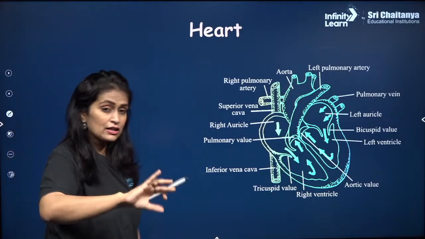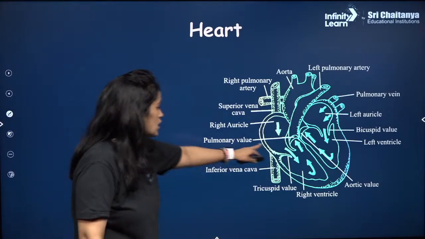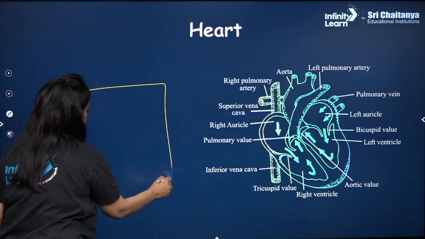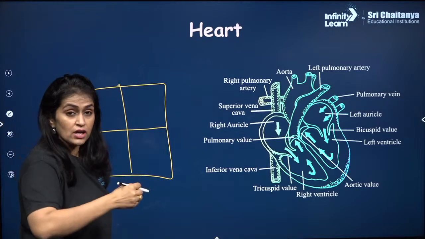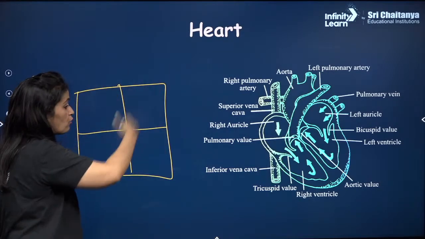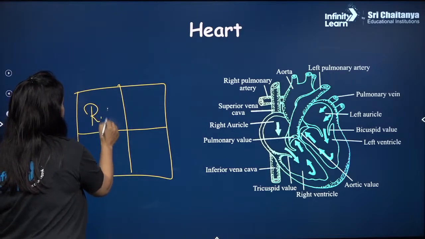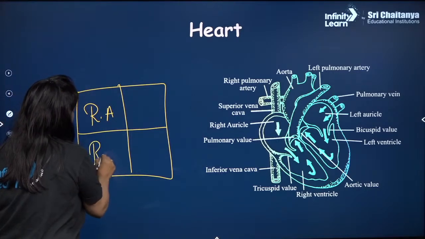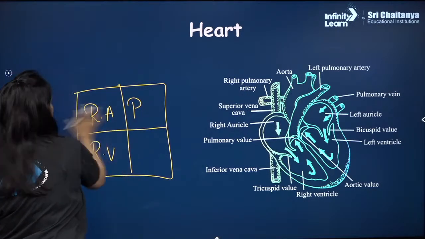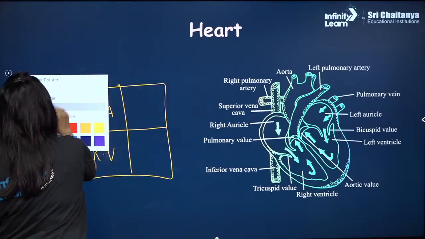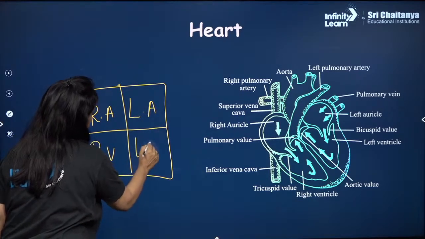सो मैं इसे टैकल करूंगी एक सेपरेट सेशन में कंप्लीटली, वेयर आई शो हाउ टू ड्रॉ द स्ट्रक्चर्स. सो हियर इफ यू सी वी हैव 4 चैम्बर्स, राइट. हमारे हार्ट में 4 चैम्बर्स होते हैं, two receiving upper and two which are going to pump, right? So pumping or receiving. ये हो गया right atrium, right, and right ventricle. On the other hand, we have the left, right, the left atrium and the left ventricle.